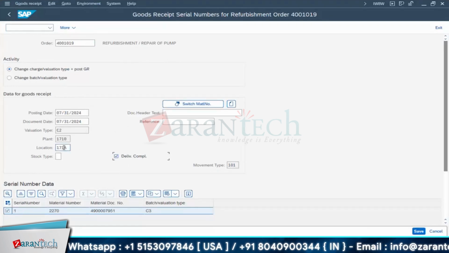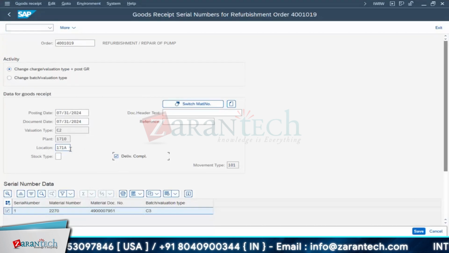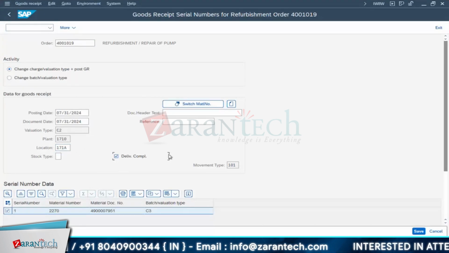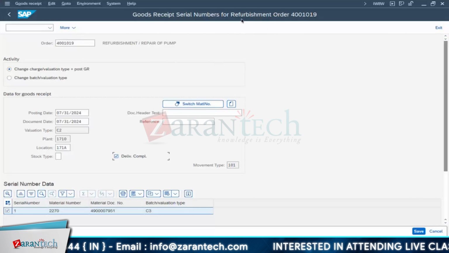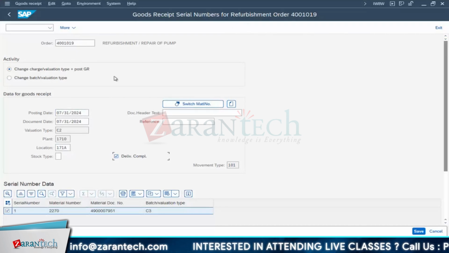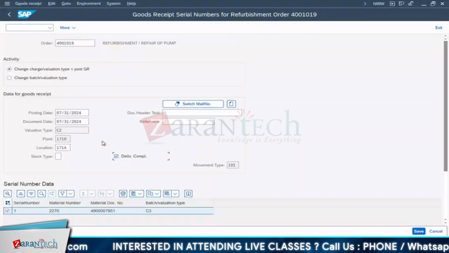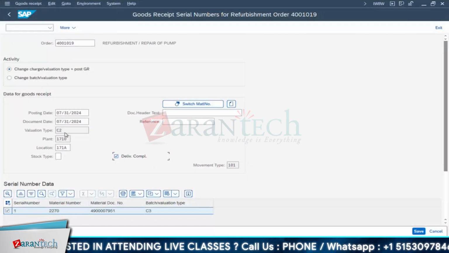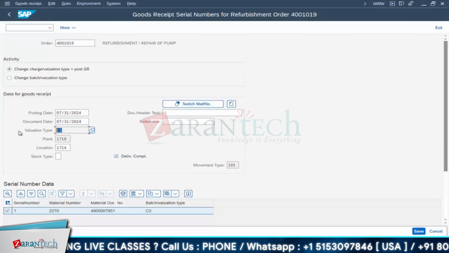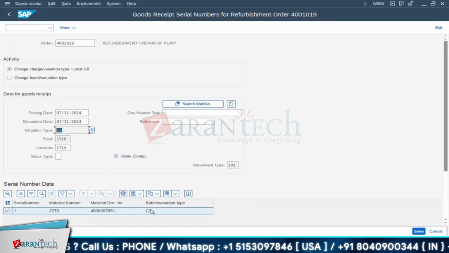Still it is editable. They can change the location or something. So again, this will be done by MM, right? MM, correct. Whoever is having an authorization. Of course, the storekeeper only, he has to confirm that, means the material has been received against this order. And the changing type is this valuation type data for goods receipt. It was C3 becoming C2.